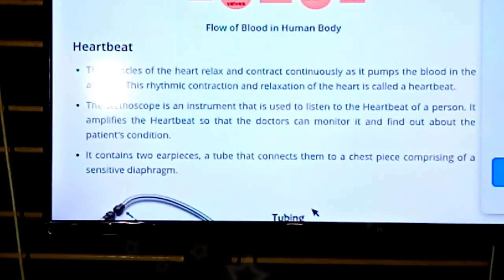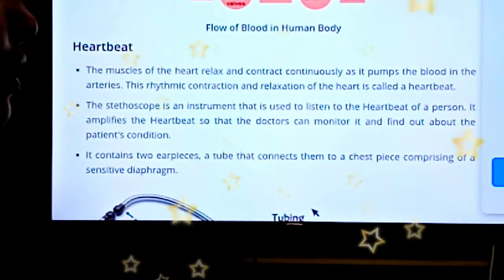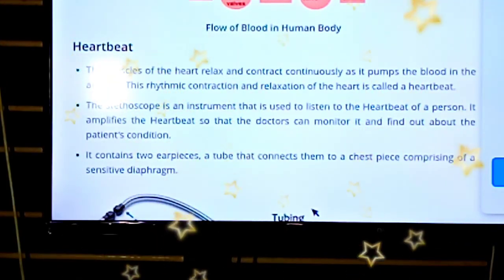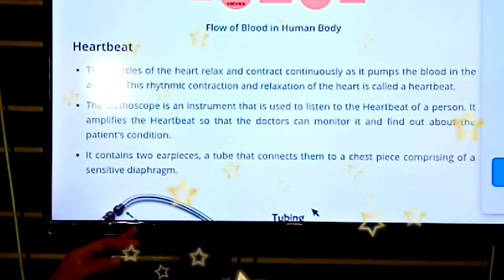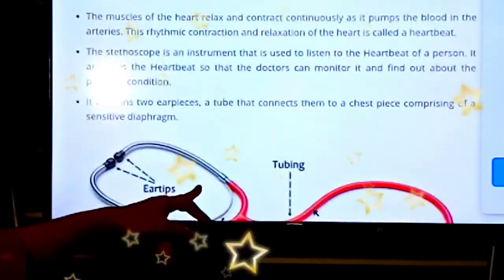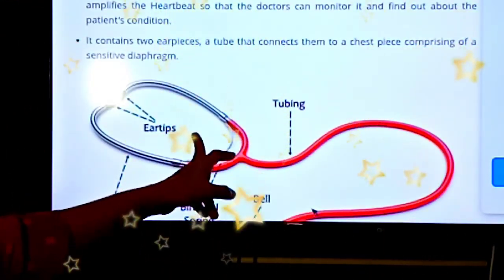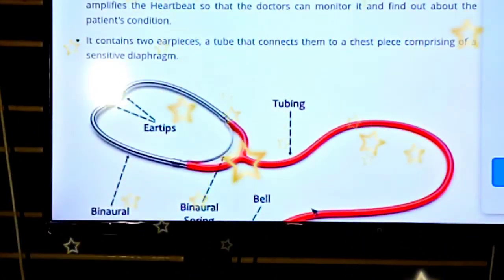Next one, heartbeat. The muscles of the heart relax and contract continuously as it pumps the blood in the arteries. This rhythmic contraction and relaxation of the heart is called heartbeat. We use an instrument known as a stethoscope. This is a stethoscope, which helps to know the heartbeat.